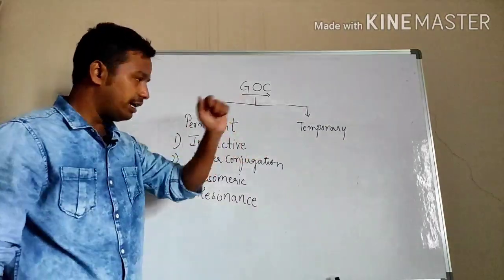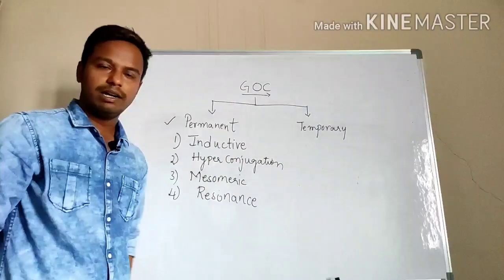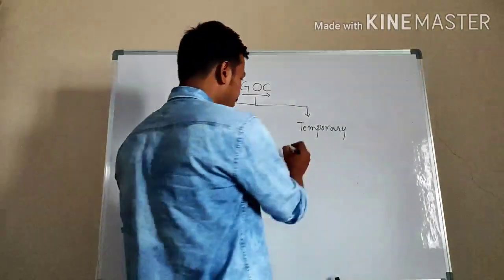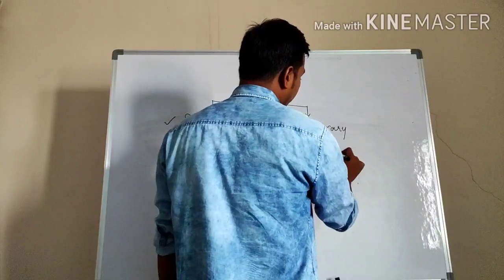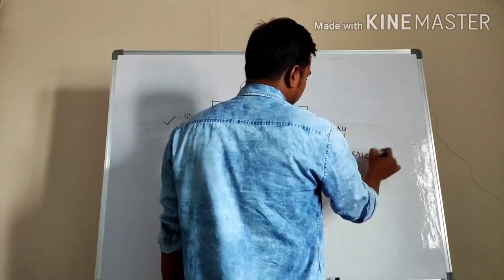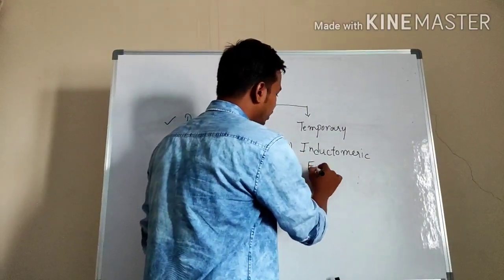Again we will move on to temporary effect. Permanent is these four types. When we see the temporary, first one is inductomeric, and second one is electromeric.